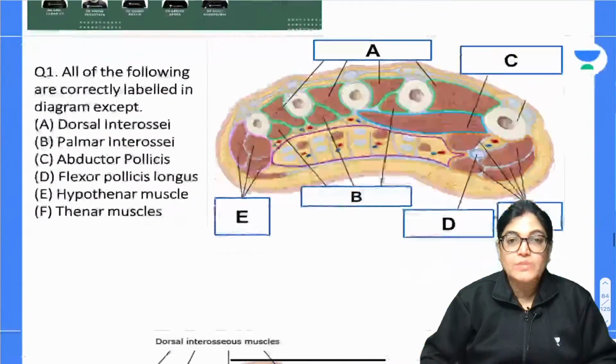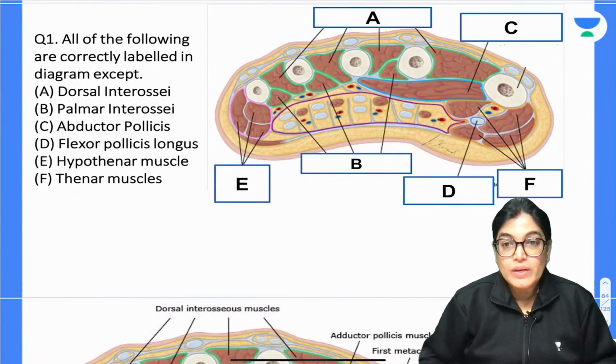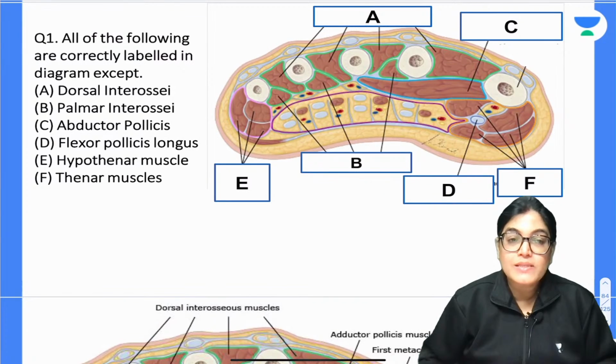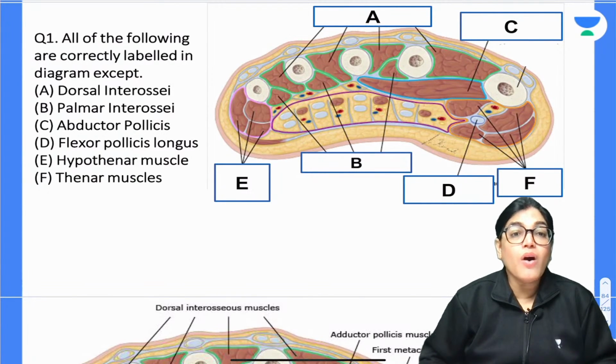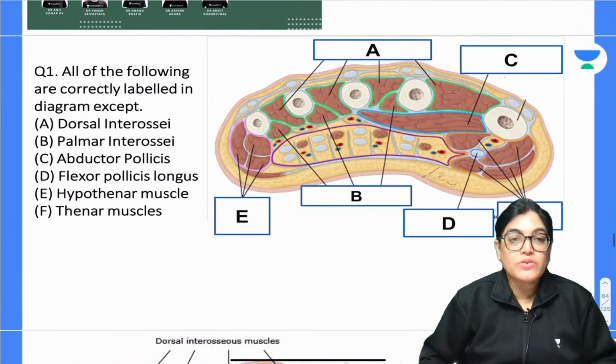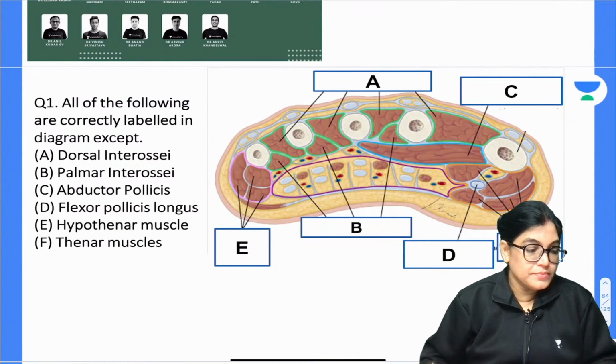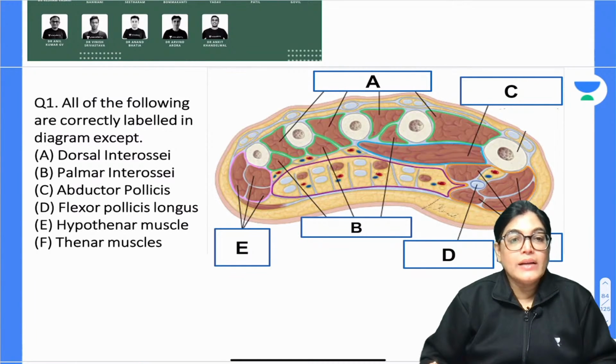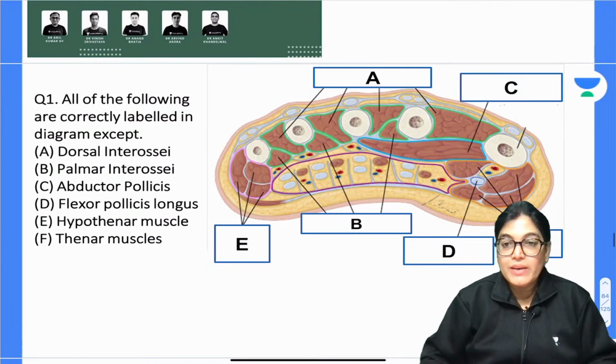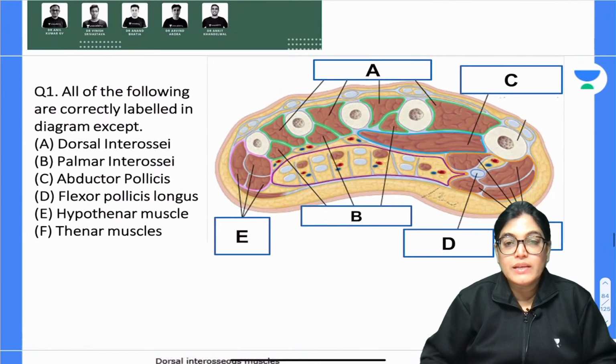So let's talk about the MCQ session now. Let's talk about the first MCQ related to the topic. My dear aspirants, question number 1: all of the following are correctly labeled in the diagram except. Option A is dorsal interossei, option B is palmar interossei, option C is abductor pollicis, option D is flexor pollicis longus, option E is hypothenar muscles, and option F is thenar muscles. You can see exactly the labeling here.